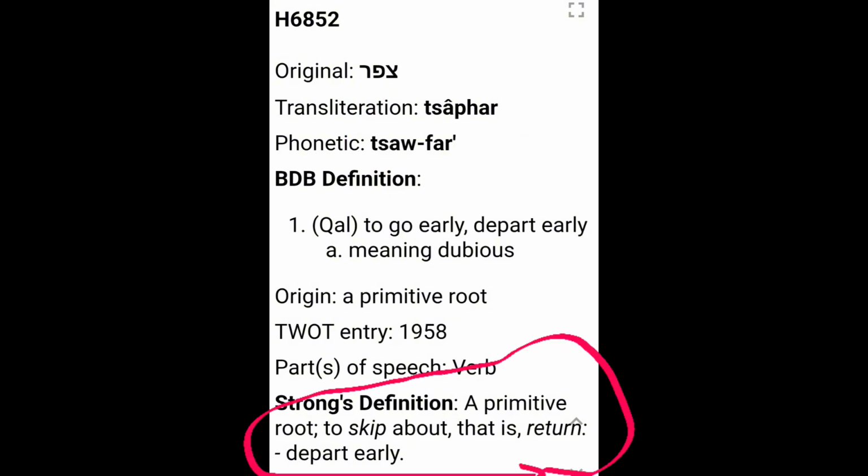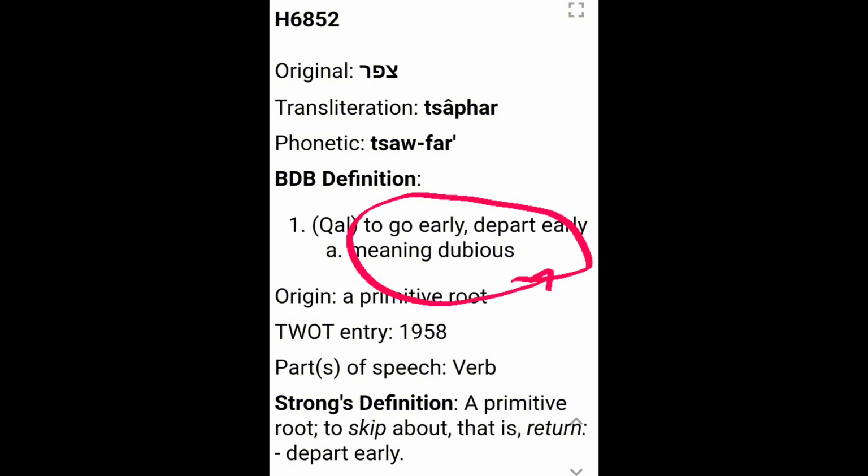This is a primitive root, and its definition is to skip about, that is, to return or depart early. Strong's says the meaning is dubious. It's totally conjecture, but this is possibly a prophetic definition of her marital status as she's skipped about and returned or departed early.